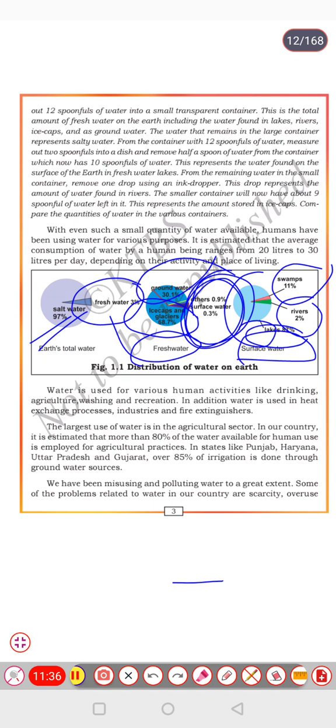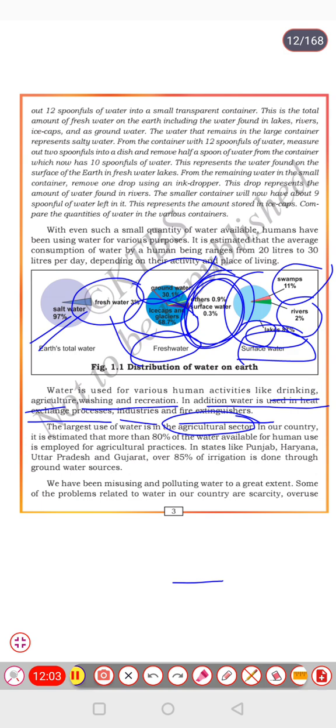Water is used for various human activities like drinking, agriculture, washing and recreation. In addition, water is used in heat exchange processes, industries and fire extinguishers. The largest use of water is in the agriculture sector. We can't grow crops without water, right?